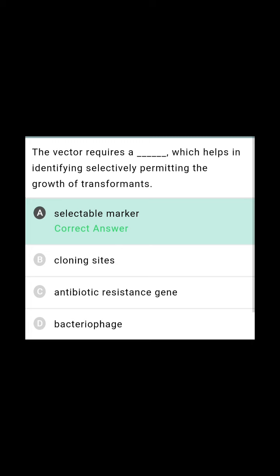Antibiotic resistance genes are used as selectable markers, like ampicillin, tetracycline, kanamycin, chloramphenicol. All these are used as selectable markers. So the vector should possess a selectable marker which helps in identifying and selectively permitting the growth of transformants.